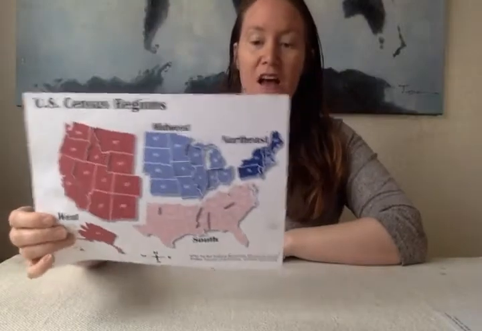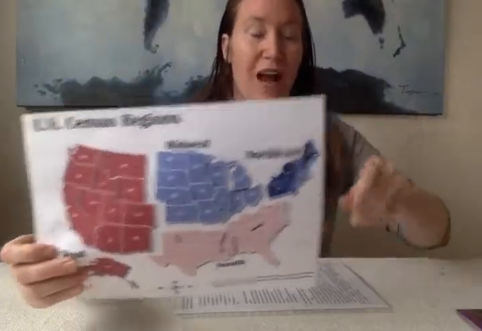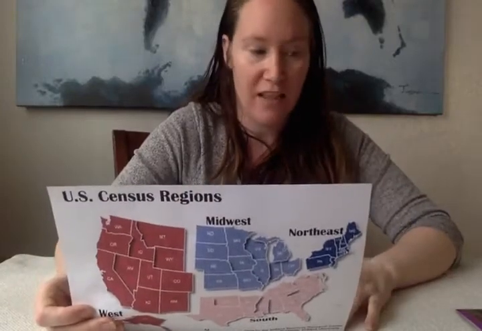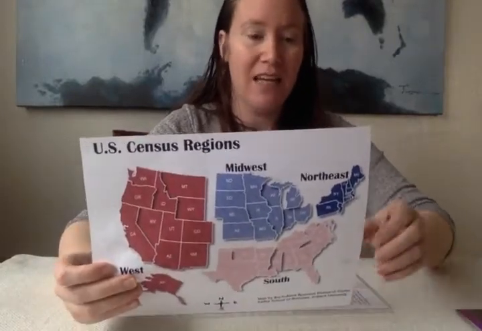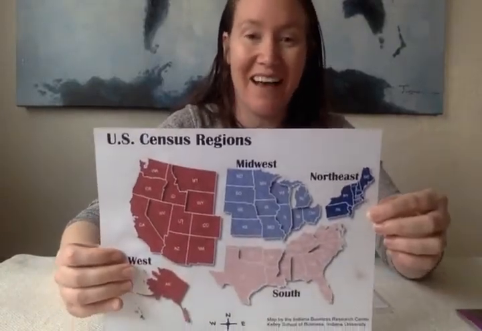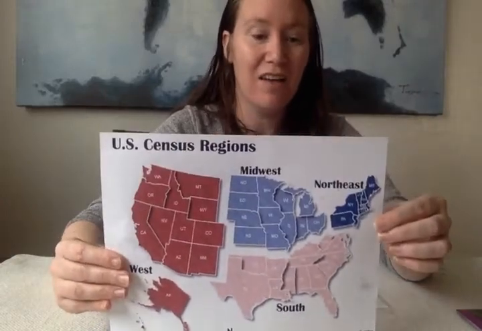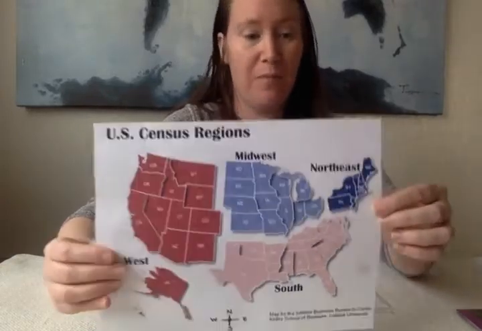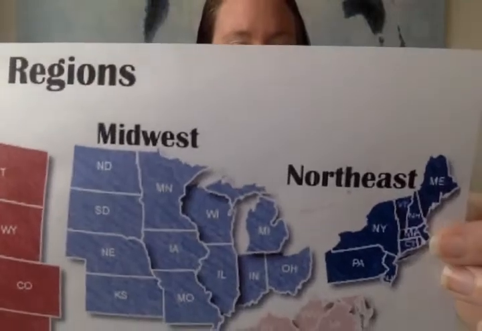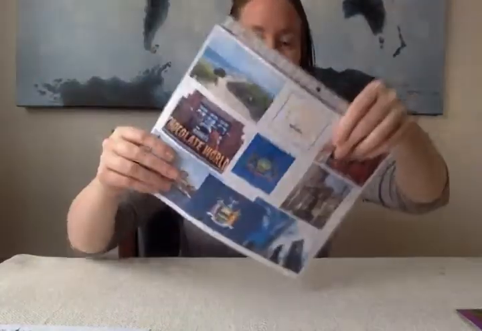All right. Okay, so the first state I'm going to talk about is Rhode Island, which is the smallest state in the United States of America. It is only 37 miles by 48 miles long, so it's really small. And it's so small you can't see it on the map. But I have 2 worksheets about Rhode Island that are going to be sent home for you to color, okay?